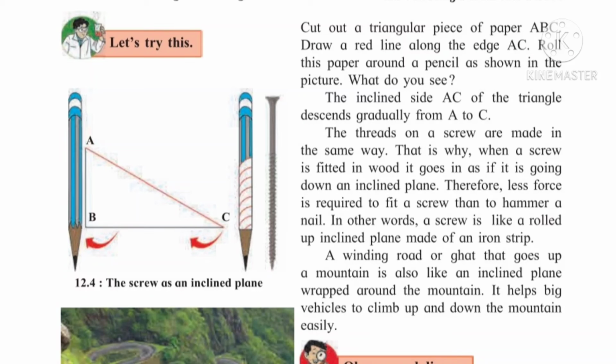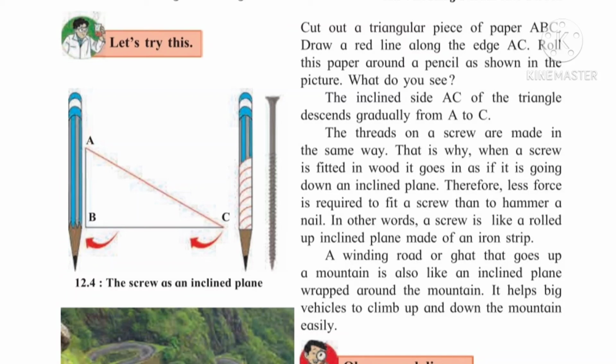That is why when a screw is fitted in wood, it goes in as if it is going down an inclined plane. Therefore, less force is required to fit a screw than to hammer a nail, as the screw has lines, so it is easy to rotate the screw and fix it properly.